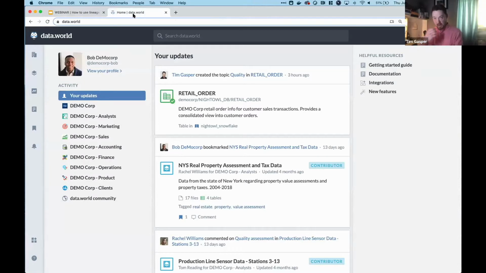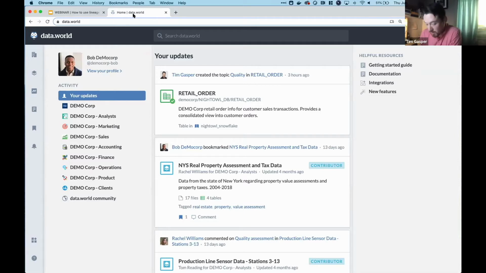So when you go into data.world, one of the first things that you notice, if you haven't seen a demo of our catalog before, is that it's a very different enterprise software experience than you may be used to. First and foremost, we are a cloud-hosted solution with both multi-tenant and single-tenant options, where we do all the hosting and the management for you.